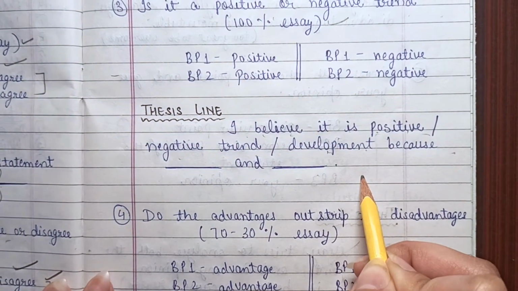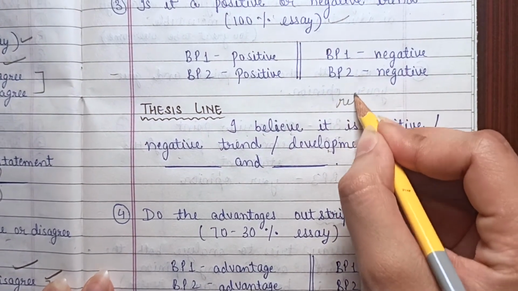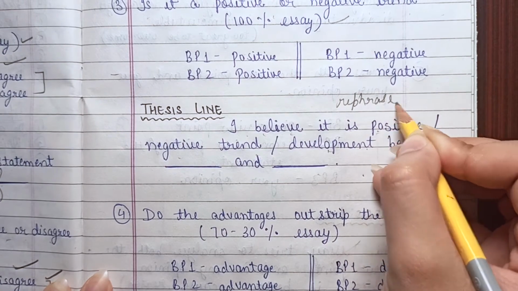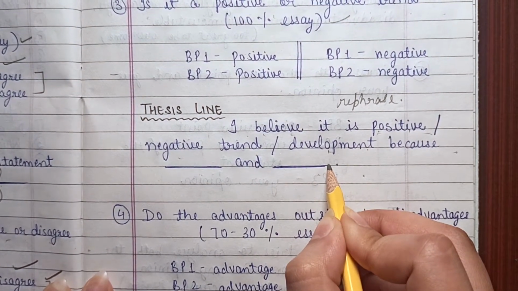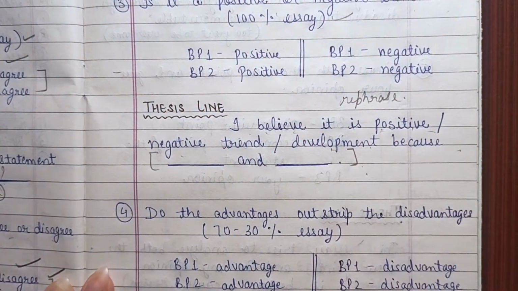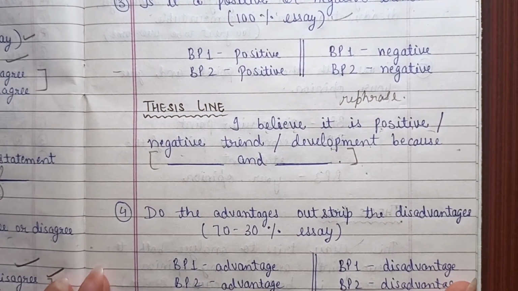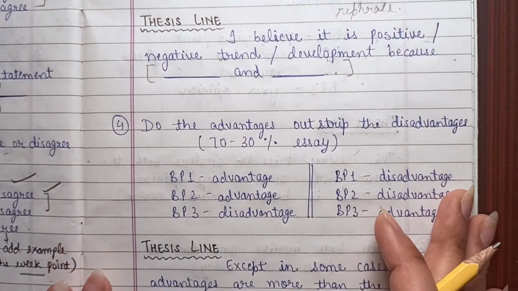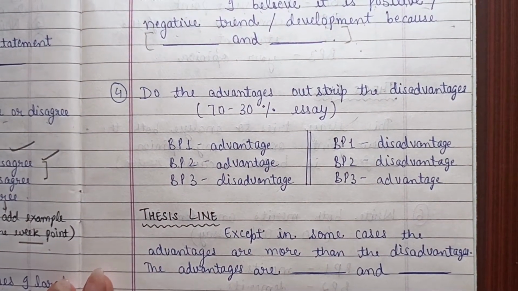Let me tell you, for the guys who don't know how to write an introduction, first you will rephrase the statement, then you will provide the thesis line according to the question you have been asked, and then here comes the outline, where you provide the ideas which will help the examiner understand that you have understood the question asked and you are ready with your answers to explain in the next PPs, right?